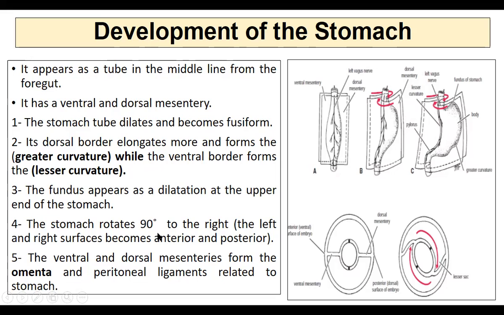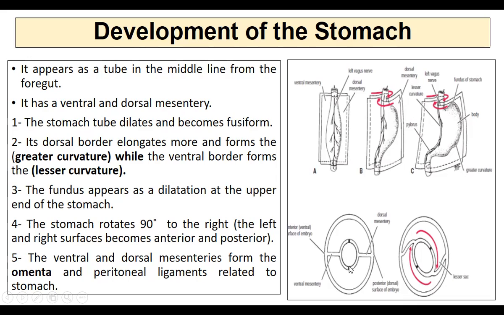Now the stomach rotates 90 degrees to the right, so the left and right surfaces become the anterior and posterior borders. If you see here, as it starts developing, it starts rotating. It rotates 90 degrees. So this will be the anterior, this is the posterior part. This is called the ventral mesentery, this is the dorsal mesentery. So this ventral mesentery, which is ventral initially, goes towards the right side, and the dorsal mesentery comes towards the left side. And there are two surfaces. This is the right surface and the left surface.